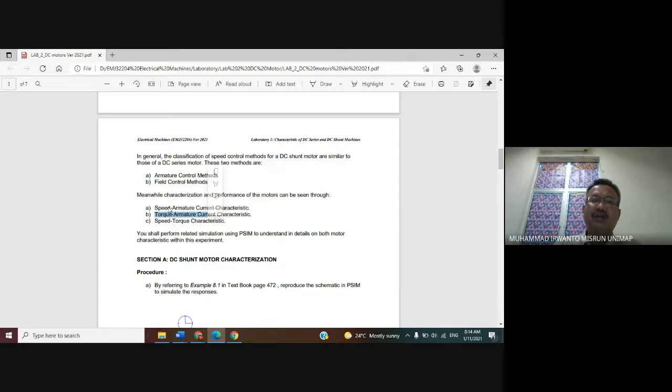In this lab you can draw these curves using Excel after getting the data or values required in this module. The data are speed, armature current, and torque, and then they can be graphed using Excel.